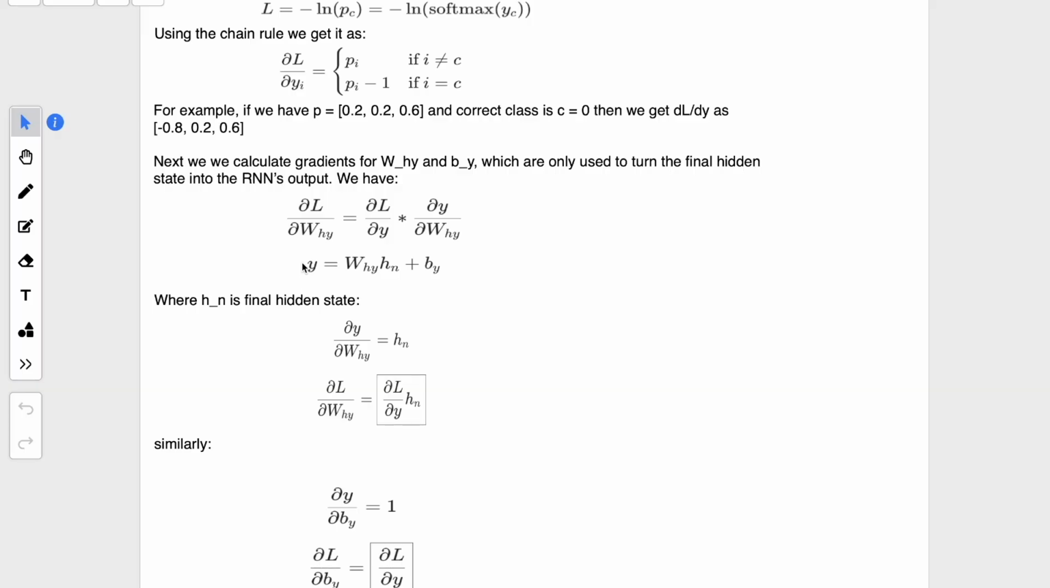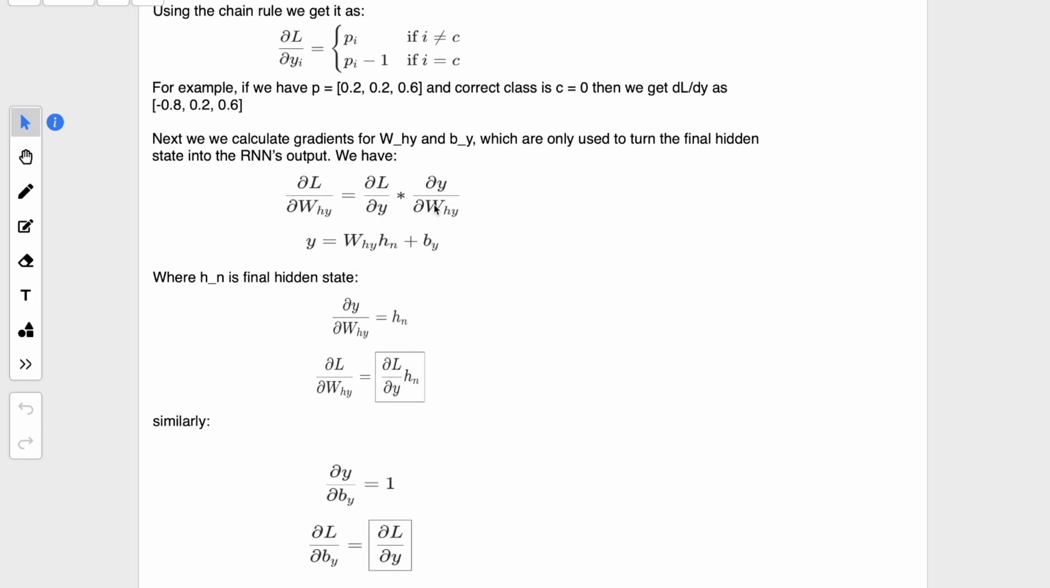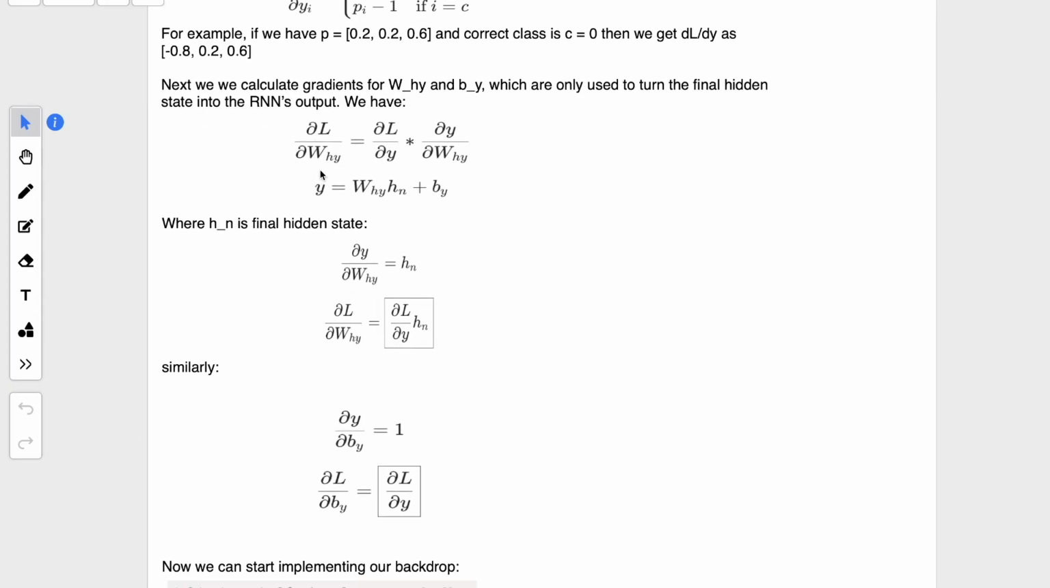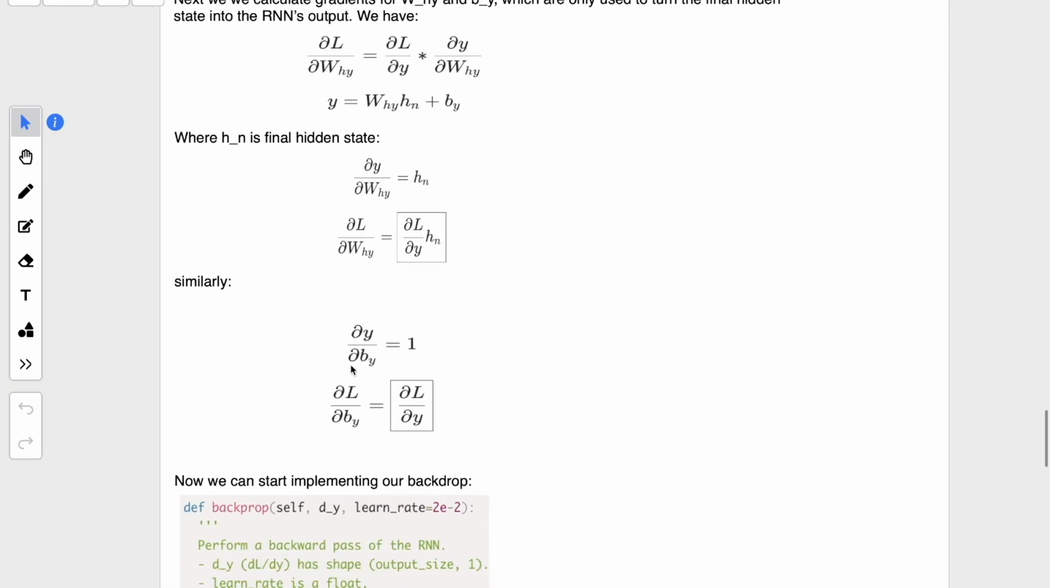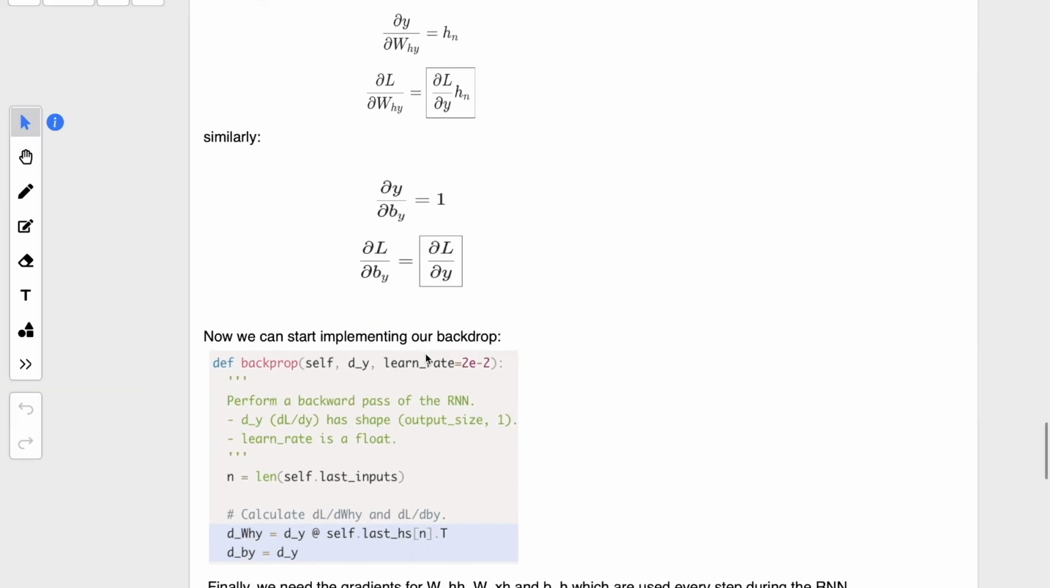So as we know, Y here is WHY into HN plus BY. HN is the output of the last hidden layer. So it's simple in this case, because while calculating delta Y by delta WHY, we know it will be HN. So the delta L by delta WHY will be delta L by delta Y into HN. Similarly, delta Y by delta BY will be 1. So this will be the same: delta L by delta BY will be delta L by delta Y.